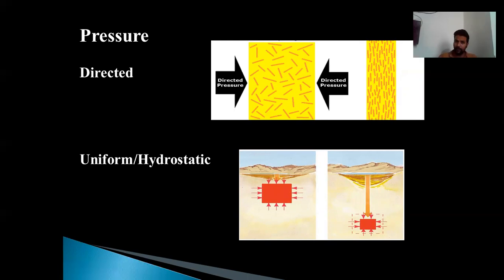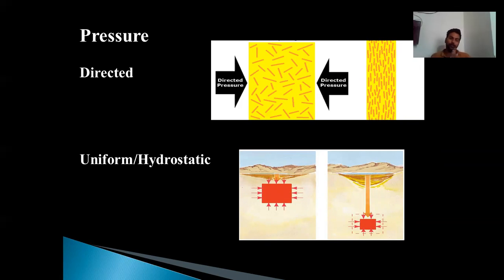The second is uniform hydrostatic pressure, where the rock is subjected to a pressure which is uniform throughout all the sides, and due to which the rock is compressed from all the sides. And due to this compression, the rock actually changes its shape, not shape, its size. You can see in the picture how the mega rock is compressed to a smaller size.